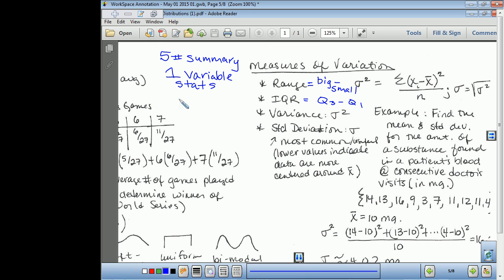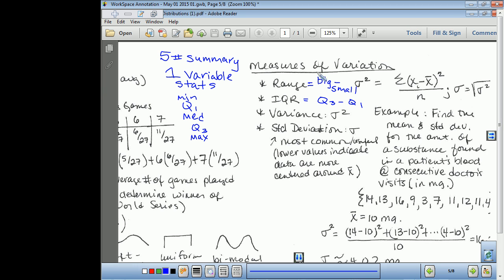So 1 variable stats gives you the min, the Q1, the median, the Q3, and the max. So the IQR is just that Q3, which is the median of the upper half of the data, and the Q1, which is the median of the lower half of the data. So IQR is Q3 minus Q1.